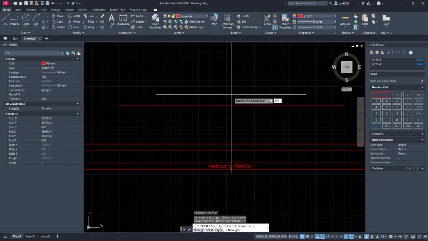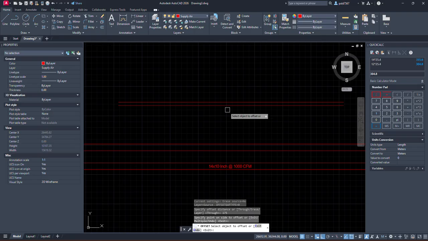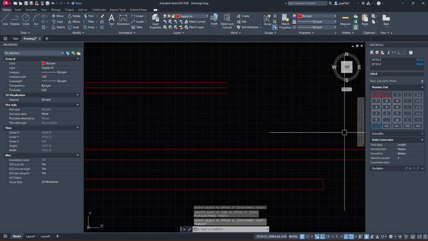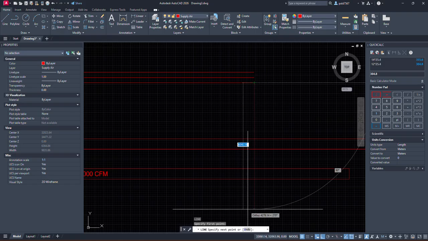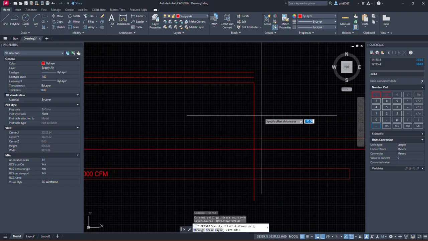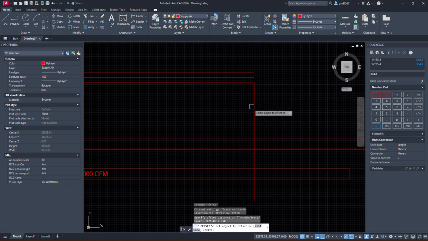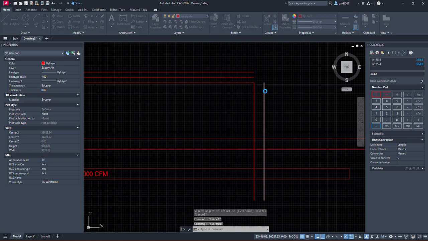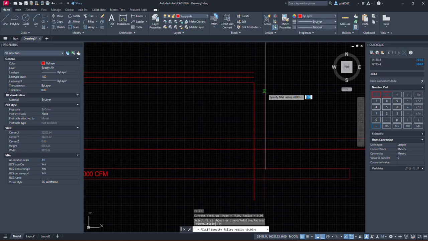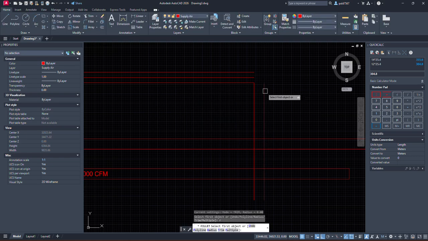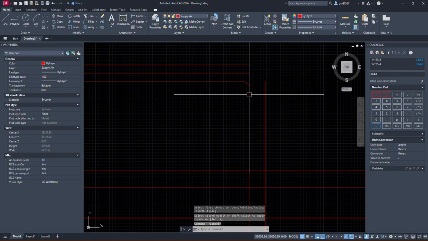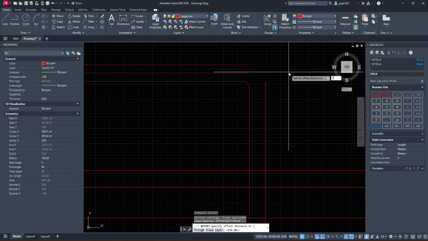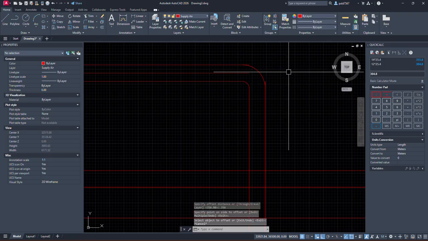I have to offset both sides. This and this. Then we go here. Then put this and also offset 350. Then let's see fillet. We want radius of 150. Then here and here, then I have to offset this as well, 350 this, then we have to trim this.